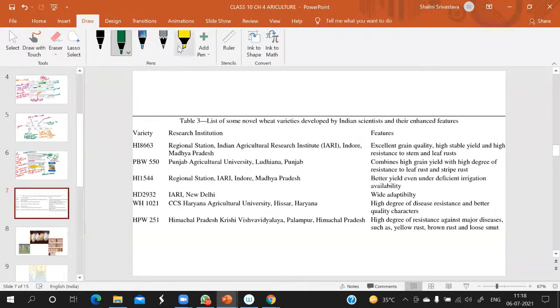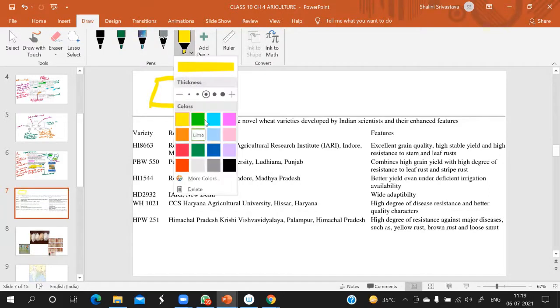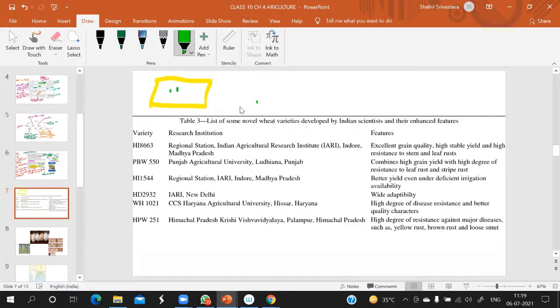What do you mean by yield? Suppose this is a field. How much grain is being produced there? High yield means how much crop is grown per unit. How many grains we get from that particular region is called yield. Okay, so yield with a high degree of resistance to leaf rust and stripe rust.